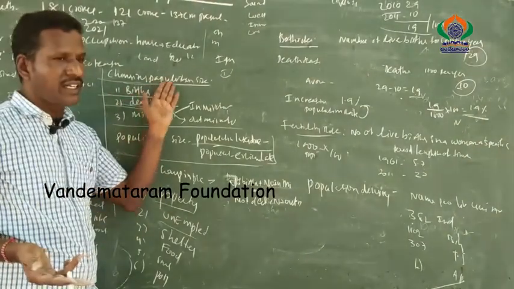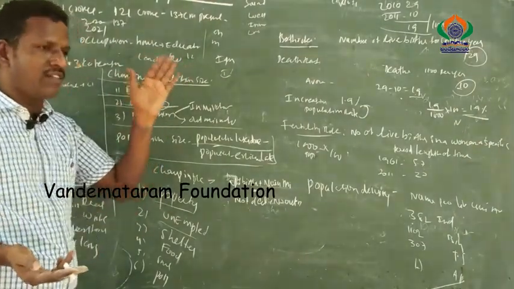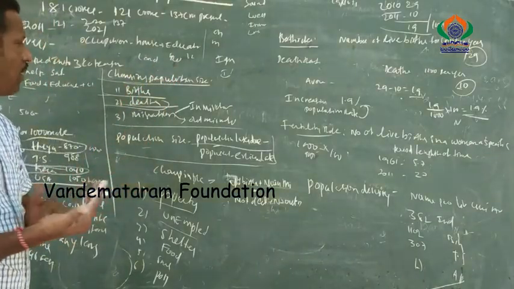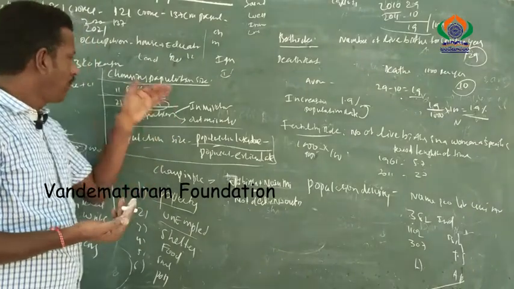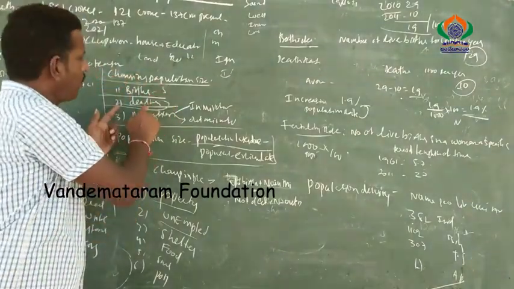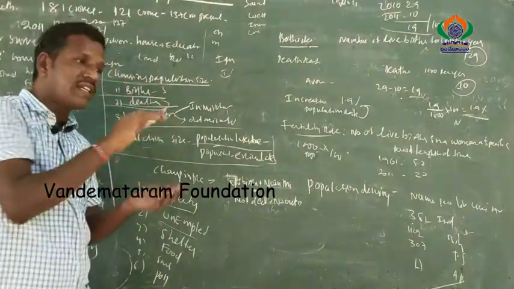Automatically the birth rates increase, and more kids are added to our population. That's why increasing birth rates mean our population is increasing. If births stop and death rates increase, the population decreases.